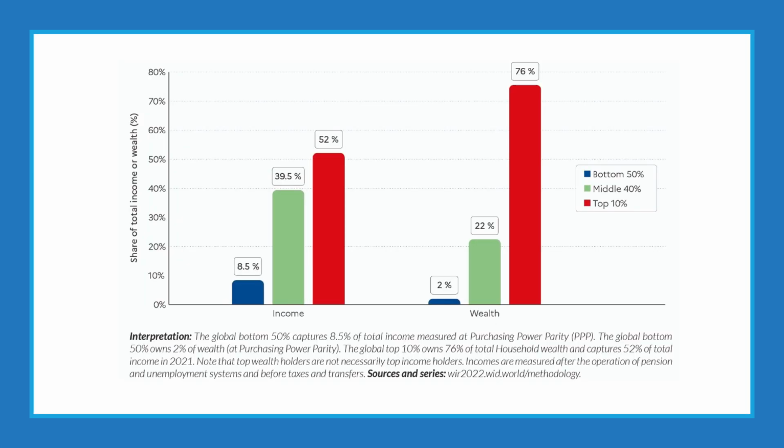If you look at global wealth inequalities, they are even more pronounced than income inequalities. This graph has been sourced from the World Inequality Report in 2022. As you can see, the poorest half of the global population barely owns any wealth at all, possessing just 2% of the total. In contrast, the richest 10% of the global population owns 76% of all wealth. On average, the poorest half of the population owns $4,100 per adult, and the top 10% owns a little less than $800,000 per adult.